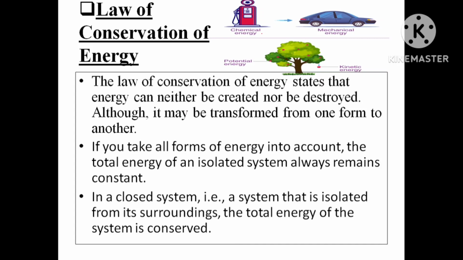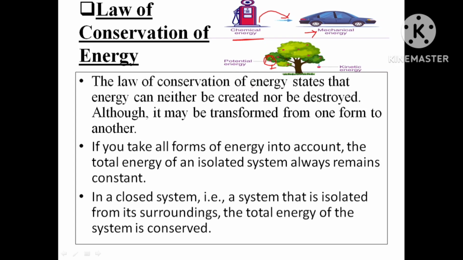See in this picture, this is a petrol pump. In the petrol, chemical energy is stored. When we put petrol in our car, it converts from chemical energy to mechanical energy, so that the car will run. Okay, in this tree an apple is located here, so the apple is in a still condition. That means the apple has some potential energy. When the apple falls to the ground, it will have some kinetic energy. We'll discuss what potential and kinetic energy are in another chapter.